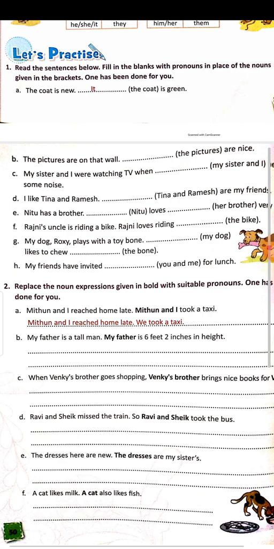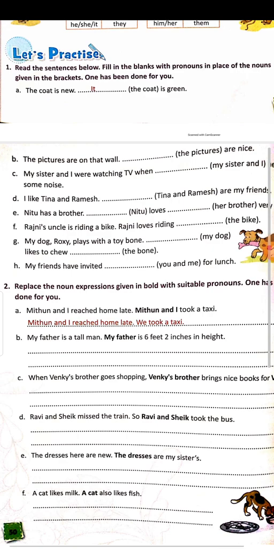My father is a tall man. My father is 6 feet 2 inches in height. So my father is a person. He is of male or masculine gender, that means a man, and we will use he over there. My father is a tall man. He is 6 feet 2 inches in height.